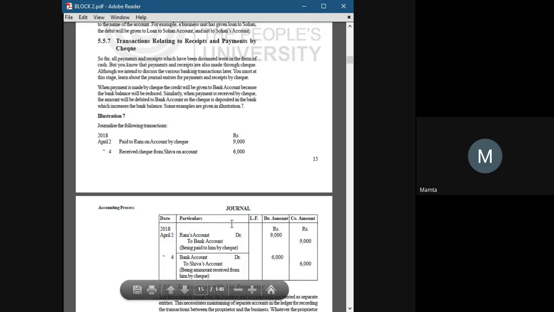So, transaction relating to receipts and payments by check. The transaction will be created the same, the journal entry will be created the same, but instead of using cash in the journal entry, we will use bank account. Wherever we put cash in a journal entry, we will replace it with bank account.